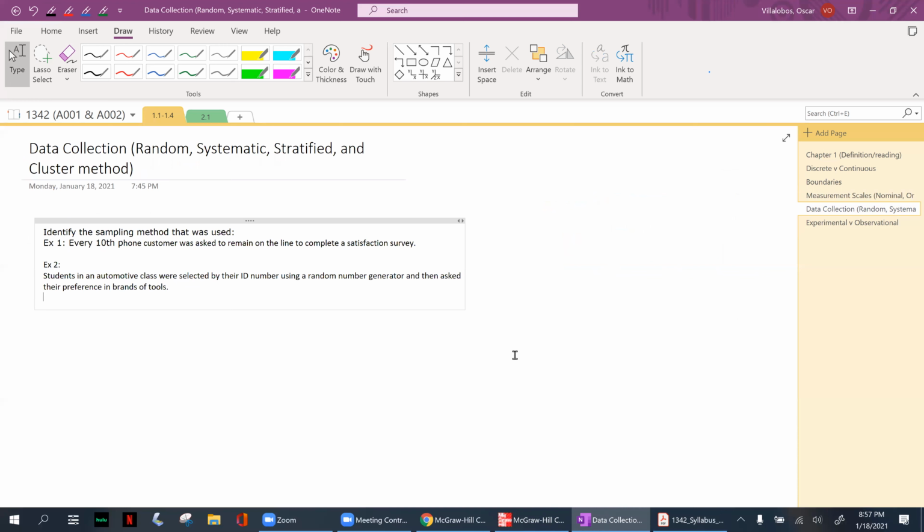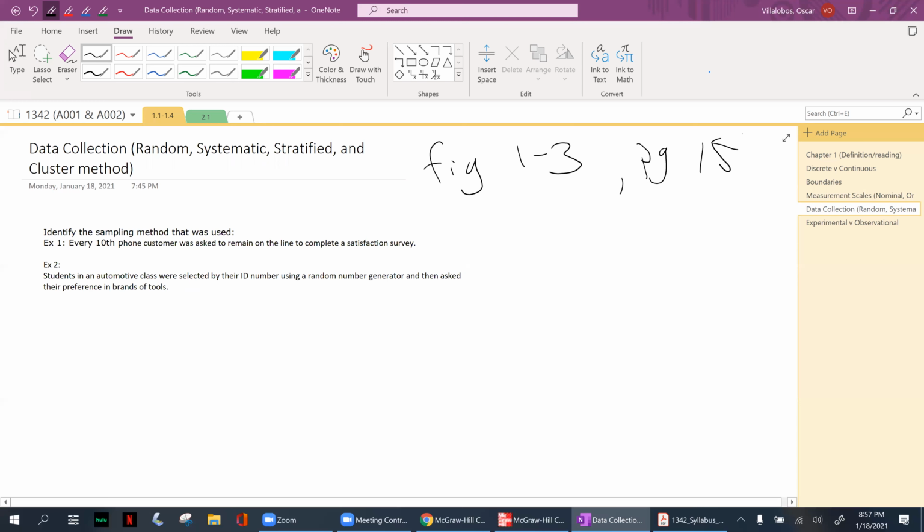This here would be figure 1-3. Specifically, this is page 15. There's another little data chart. And here we're talking about data collection and sampling methods. We got the random method, a systematic method, a stratified method, and a cluster method. And it all depends on the population that we're looking at, and what we get from those samples.